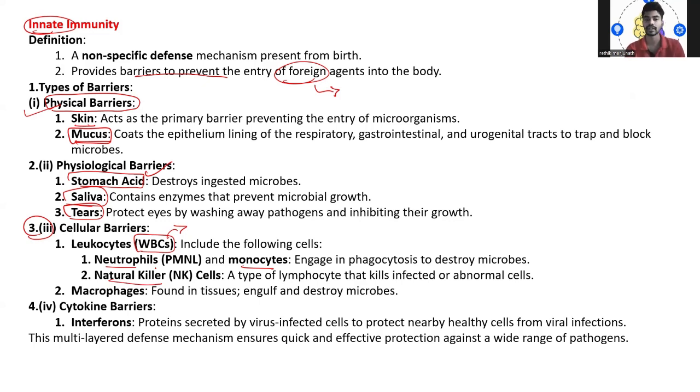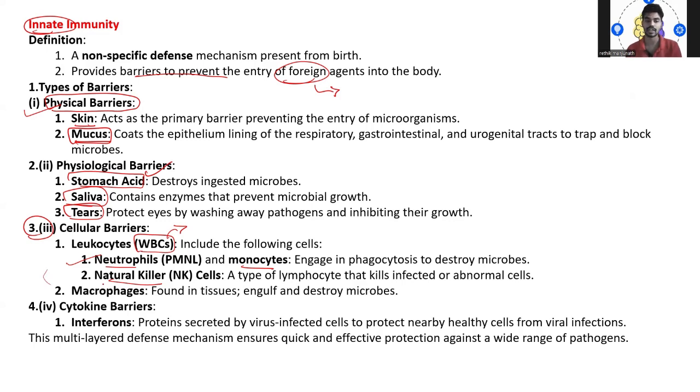So their major function is, say, neutrophils and monocyte cells engage in phagocytosis to destroy the microbes. Phagocytosis means when any foreign agents or microorganisms or pathogens invade inside our body, these neutrophils and monocytes actually identify it, and after that they target that cell and destroy it. So in that way they are gonna destroy the microorganisms.